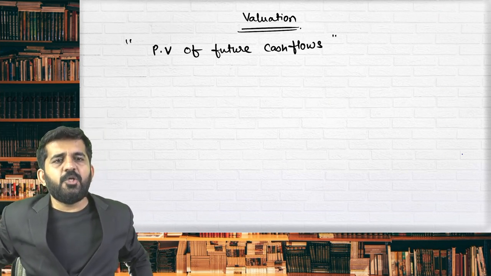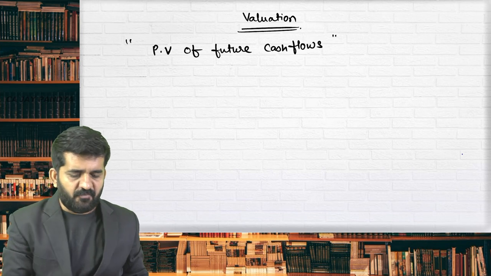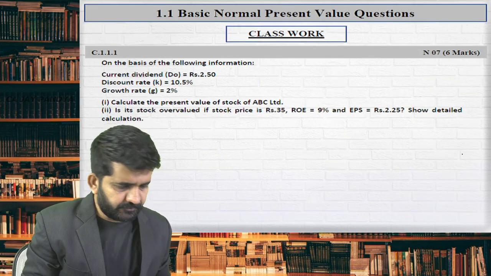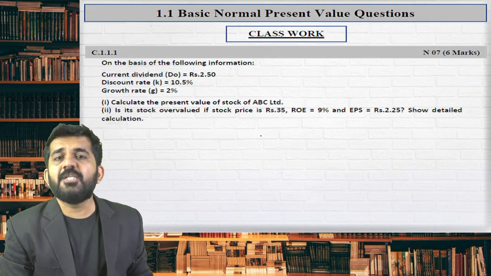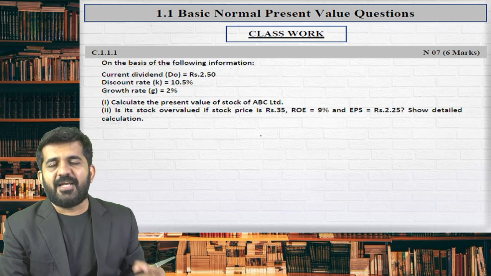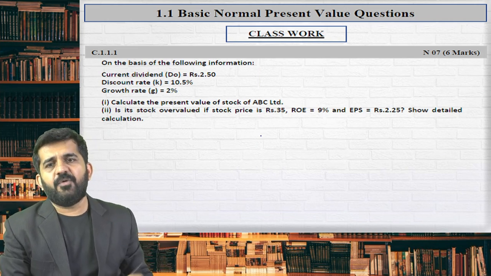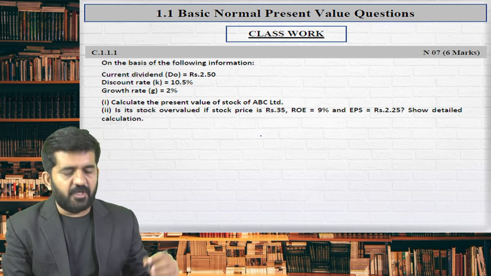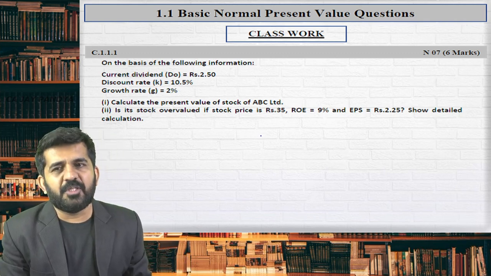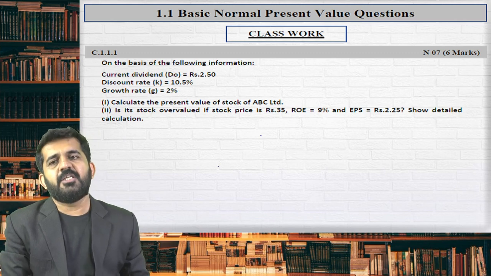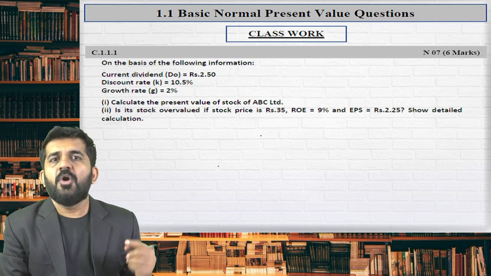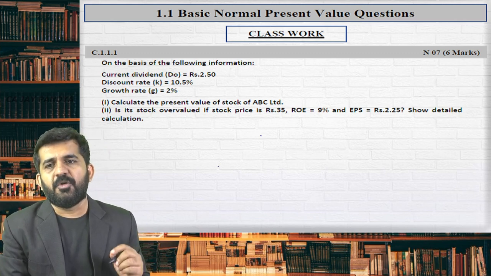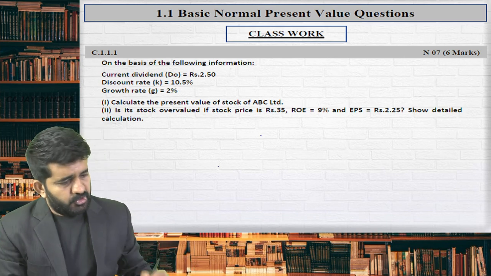Today we are going to commence some of the questions of valuation of security. These questions I've already sent you in PDF. It is advisable you just take print out of that PDF. If you are calculating along with me, it is well and good. Otherwise, this all calculation, as I told you, at the end of the chapter, I am going to give you as a PDF. So let us start